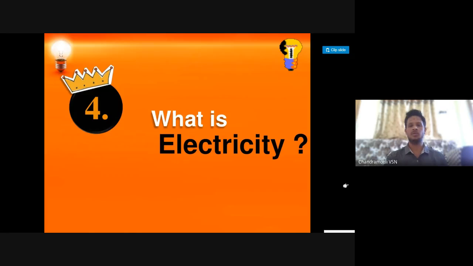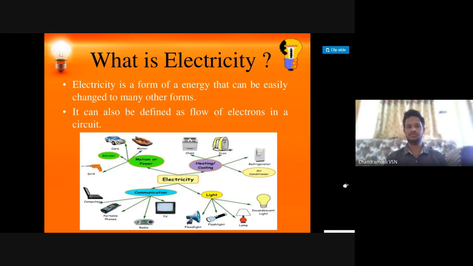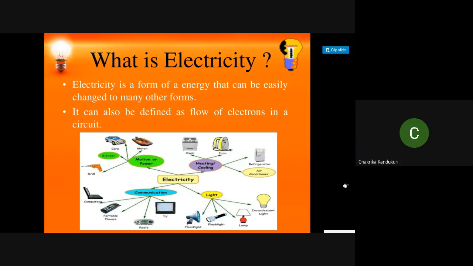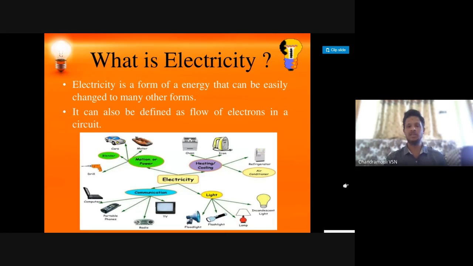Now, what is meant by electricity? Electricity is a form of energy, and it can also be defined as the flow of electrons in a circuit. In a wide variety of ways, electricity is used for heating effects, cooling effects, motion of power, communication, and light. Your online classes using a laptop or phone come under communication. So even in this pandemic situation you are able to listen to classes because of communication.